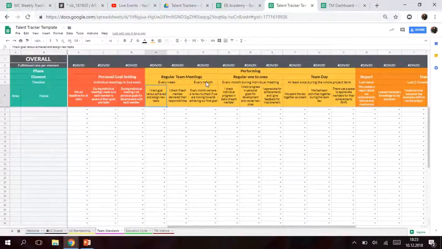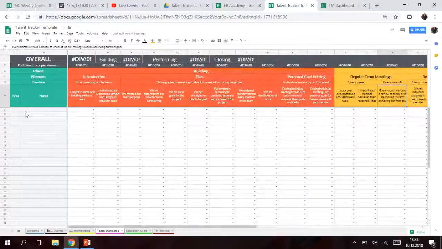It is the same for each part of team standards, and you just need to put in the names of all your members, and put yes or no.